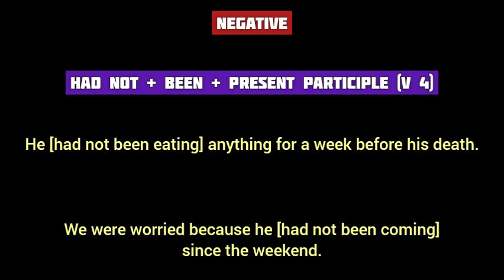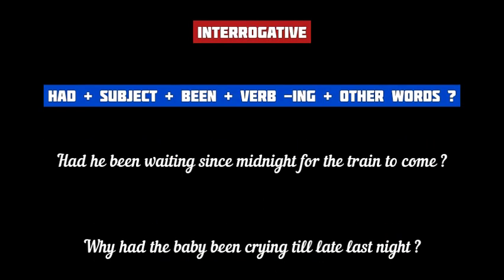We were worried because he had not been coming since the weekend. We can see in these examples that not is placed immediately after had and before been in these sentences. And if it is an interrogative sentence, we put the first auxiliary verb had before the subject and the second auxiliary verb been and the main verb in the fourth form or the ing form come after the subject.